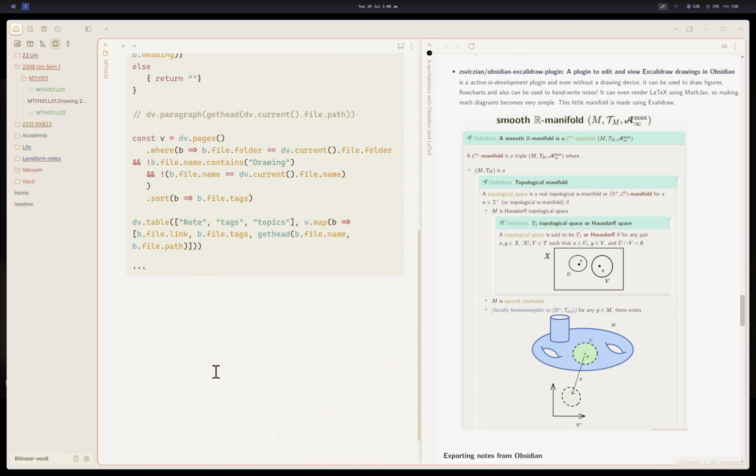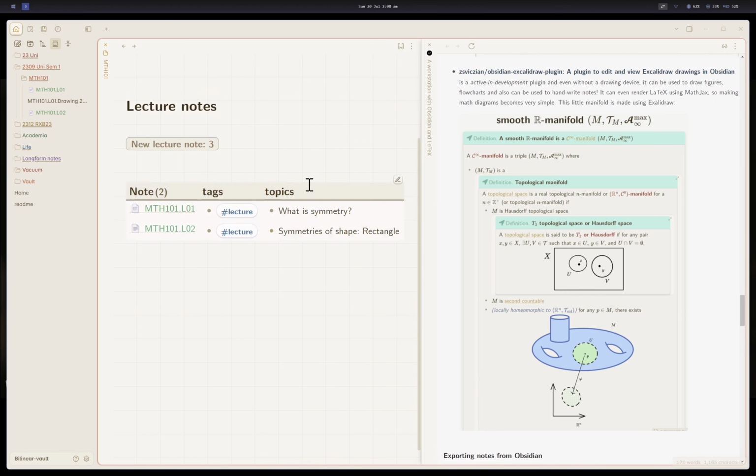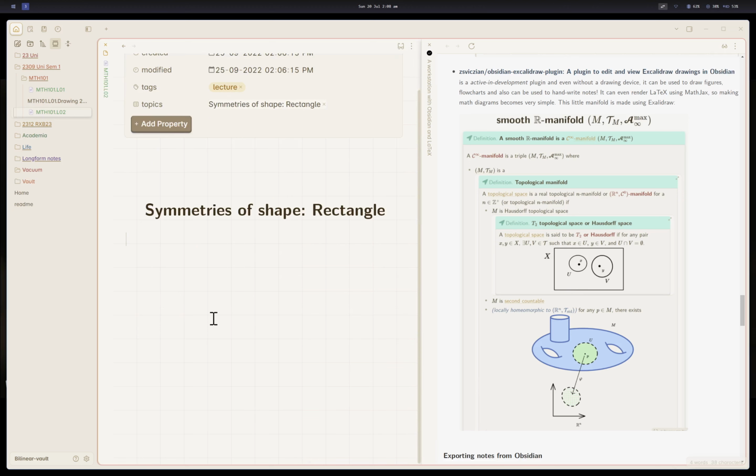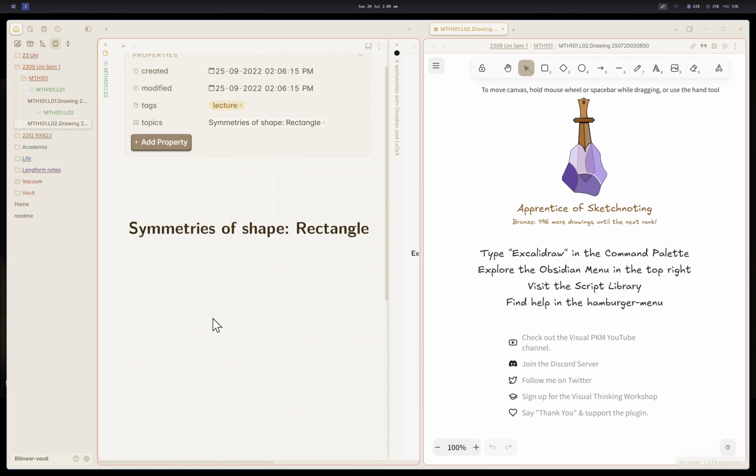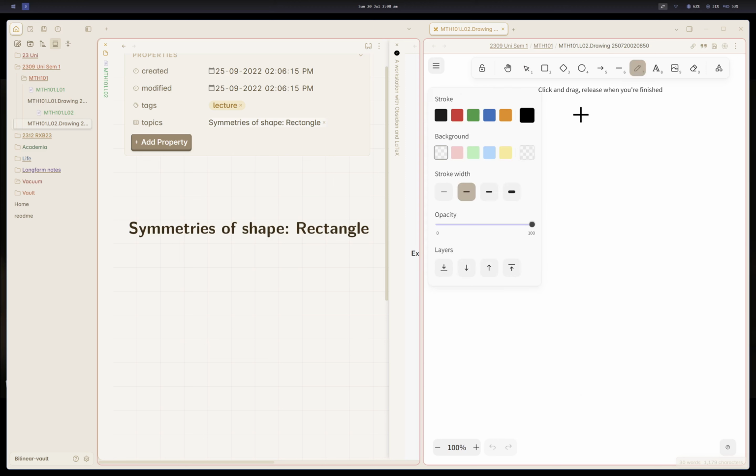A quick way, let's say you want a drawing here, is Control Shift and the Excalidraw icon, then it will open up an Excalidraw template drawing for you. It will automatically embed it. So if you draw something here and press Control S, it will save it here.